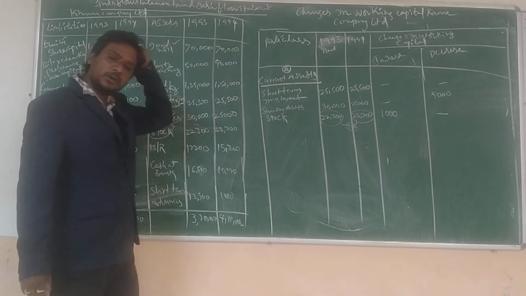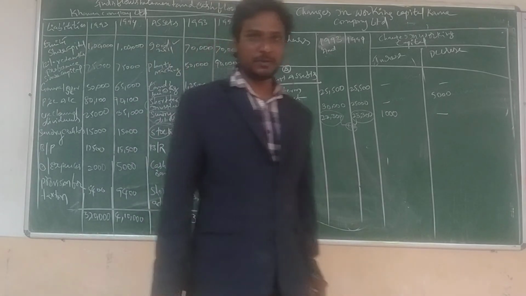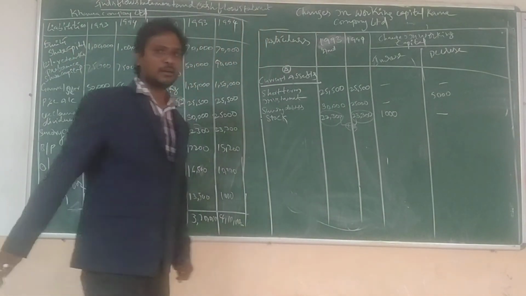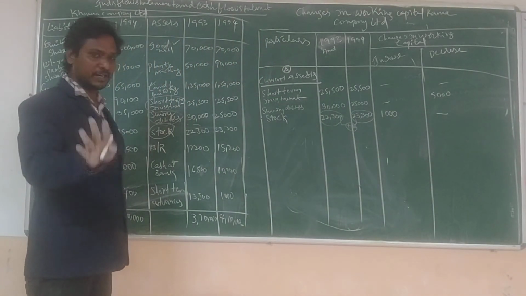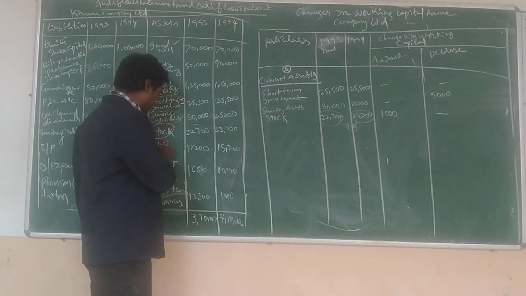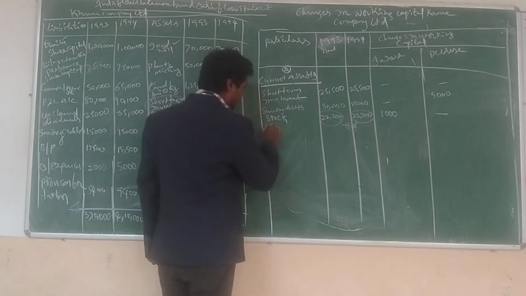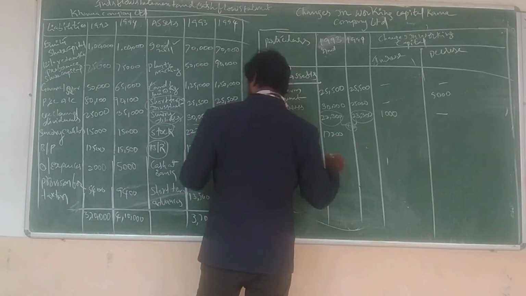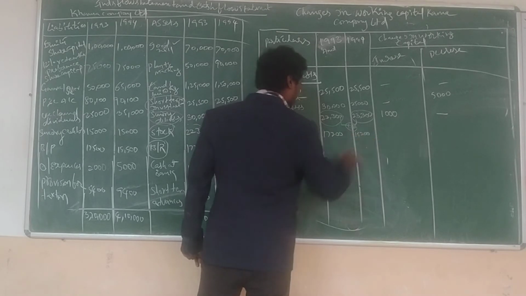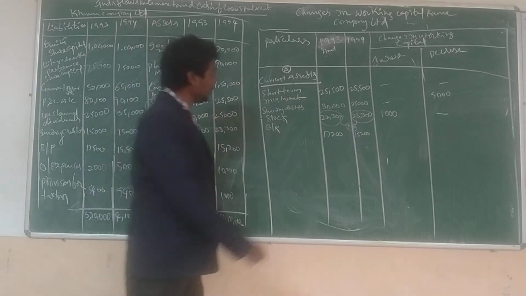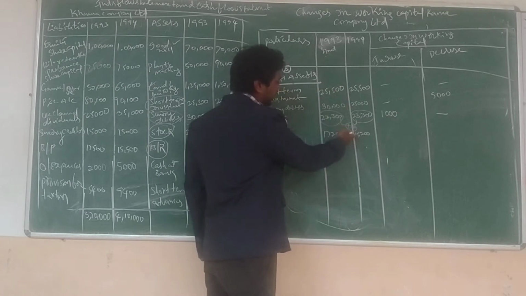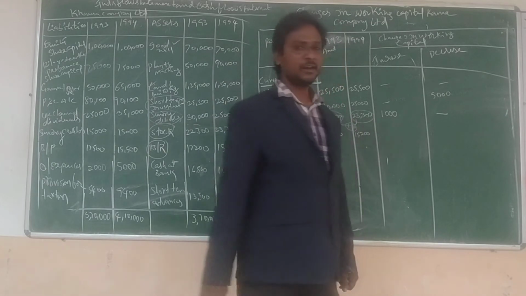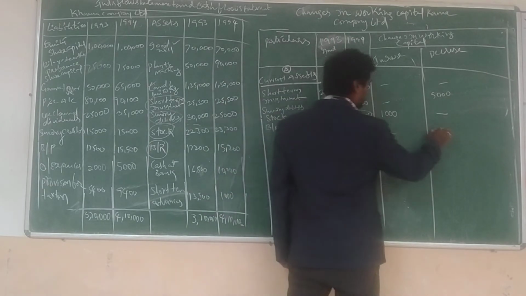Bills receivable. Is it a current asset or current liability? We are receiving bills from another institute, organization or person, so it is also treated as a current asset. Bills receivable, how much? 17,200. Next, 15,200. Is it an increase or decrease? In 1993 it was 17 and in 1994 it is 15. So the difference is 2,000 rupees, a decrease. So it is a decrease of 2,000.